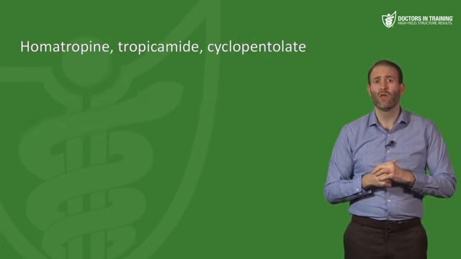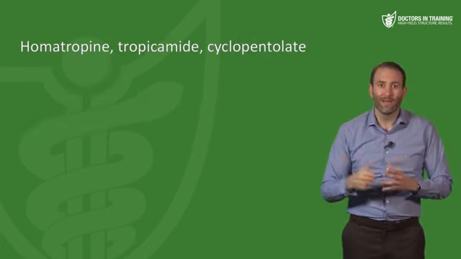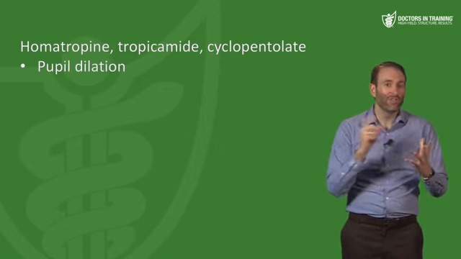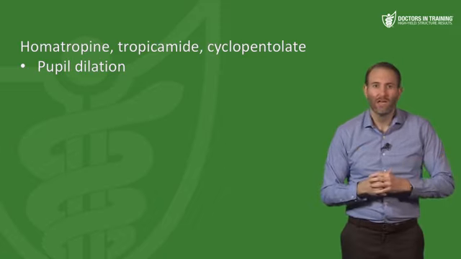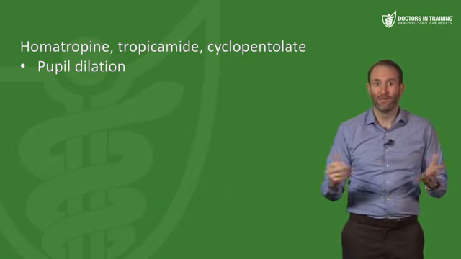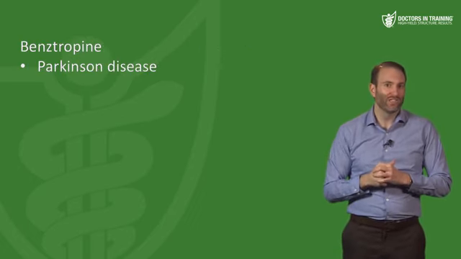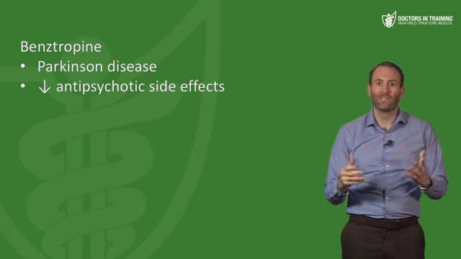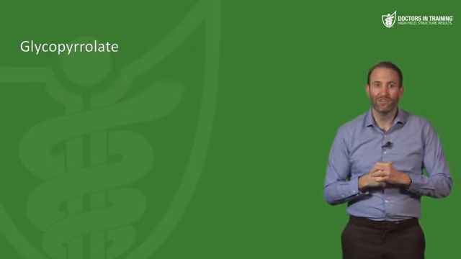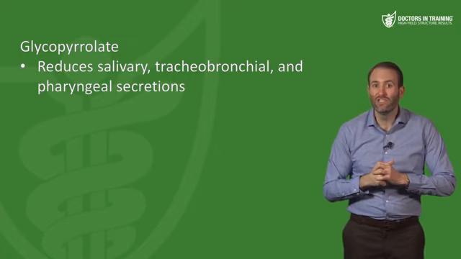Now let's talk about some other anti-muscarinic drugs, including homatropine, tropicamide, and cyclopentolate. So these are used topically to dilate the pupil. They have a much shorter duration than atropine, therefore they are used a lot more often nowadays. Next, we have benztropine. This is used to help treat Parkinson's disease and also to help reduce the side effects of antipsychotic medication. Glycopyrrolate. So this is used in anesthesia to help reduce salivary, tracheobronchial, and pharyngeal secretions.